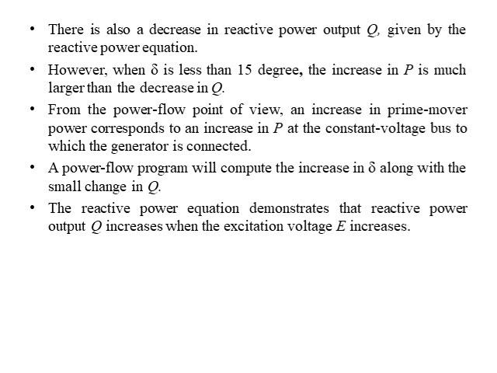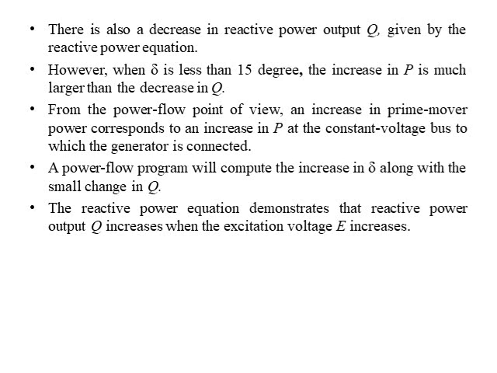So there are two methods to control the power flow in the AC system, that is active power and reactive power. If we want to increase the active power, we have to increase the power angle del.